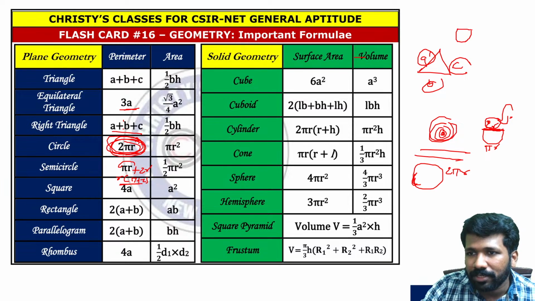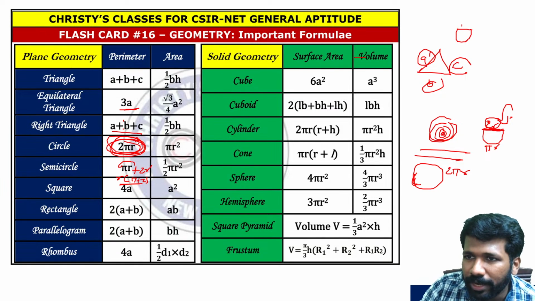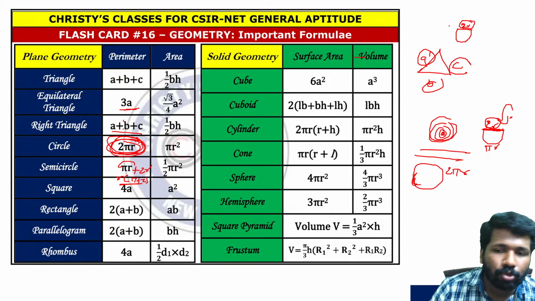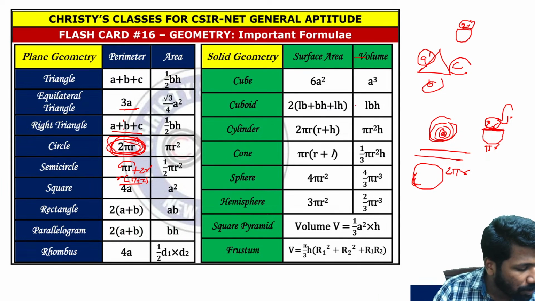You know perimeter is the boundary added. So this is a boundary, and that is a diameter. Diameter is 2 times radius. That is why you are adding 2r. Okay, all of you clear?